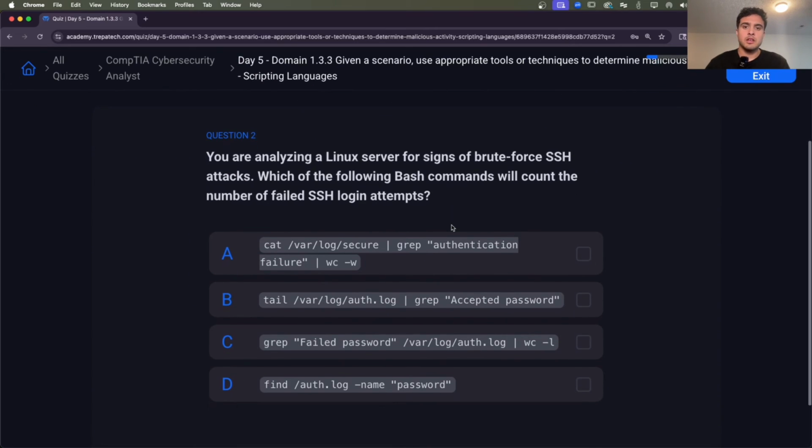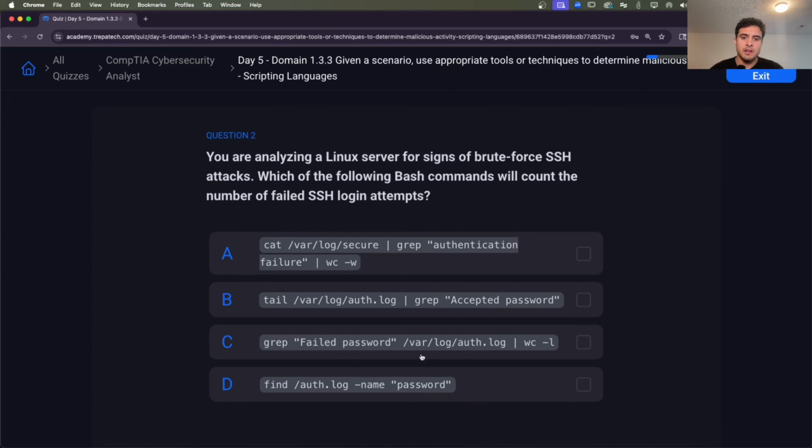Question 2. You are analyzing a Linux server for signs of brute force SSH attacks. Which of the following bash commands will count the number of failed SSH login attempts? Okay, so B is out of the picture because we're doing tail on our auth.log file, and we're grepping for accepted password. So obviously we can rule that out.